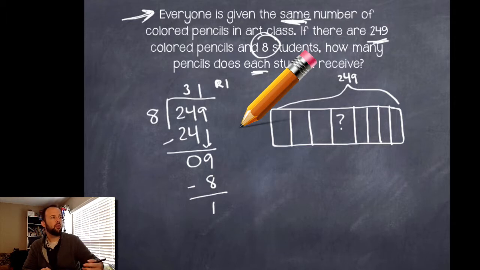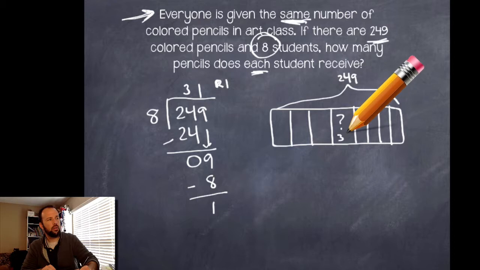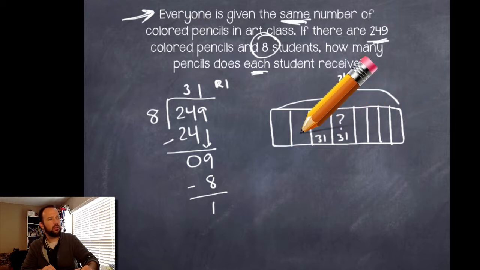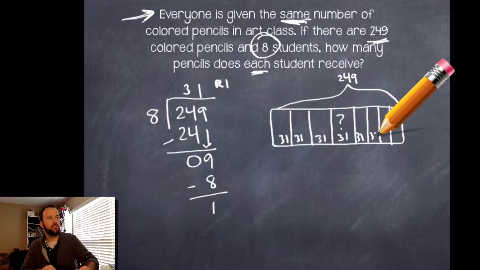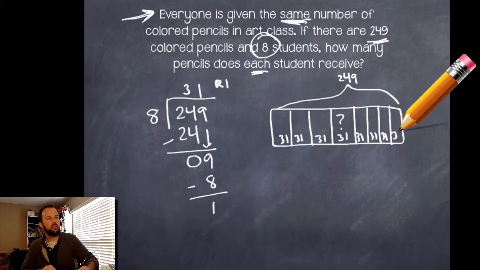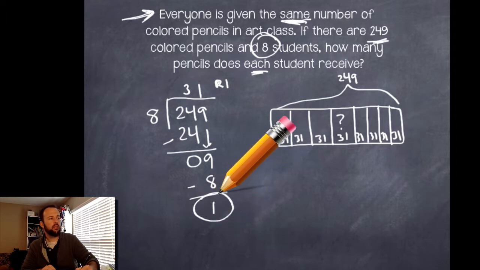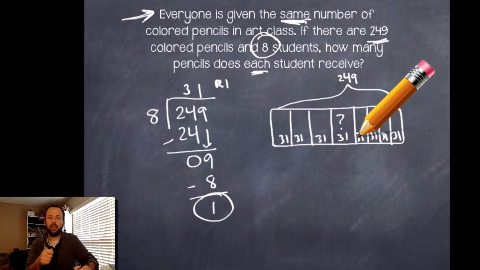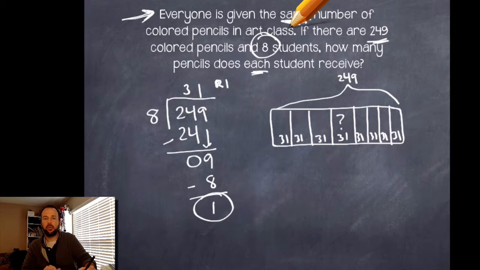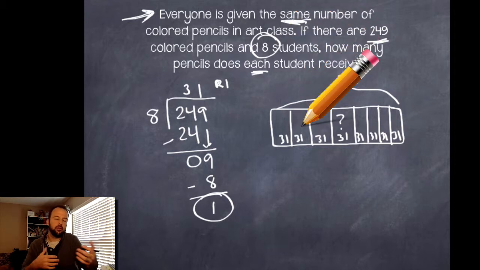Alright guys, so I got 31 with a remainder of 1, meaning that each kid is going to get 31 pencils. You get 31, and you get 31, and so on and so forth. You get the idea. But what about this remainder here? It means I have 1 pencil left over, and I can't hand that pencil out to one of those 8 kids because that would throw everything off, and they wouldn't be getting the same number anymore, right? And somebody would fight and argue, and then there'd be a wrestling match probably on the floor over that last pencil. We don't want that to happen, so I'll just keep that last one.